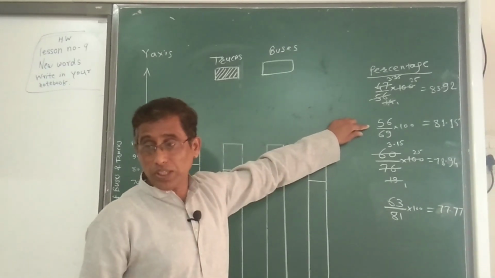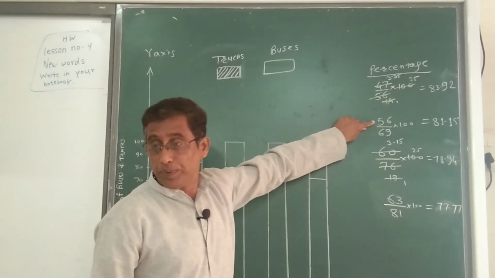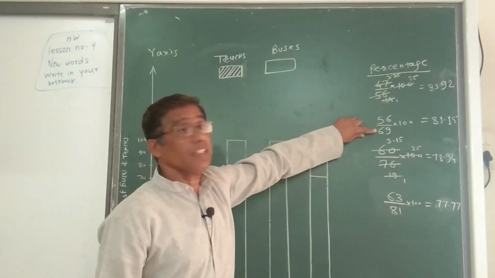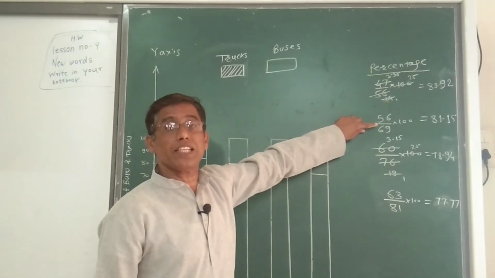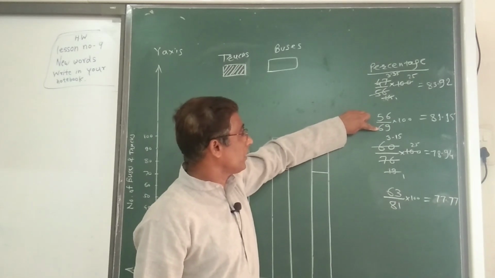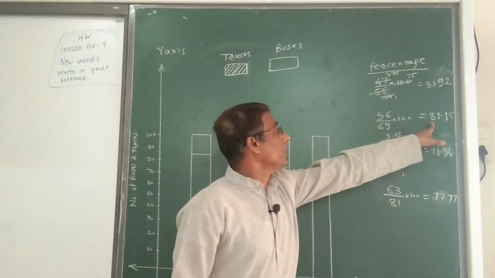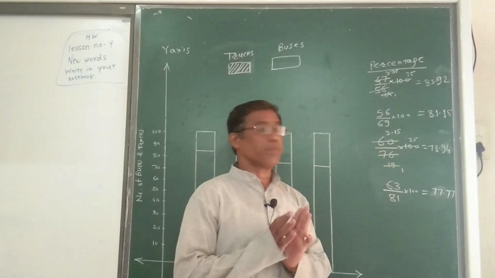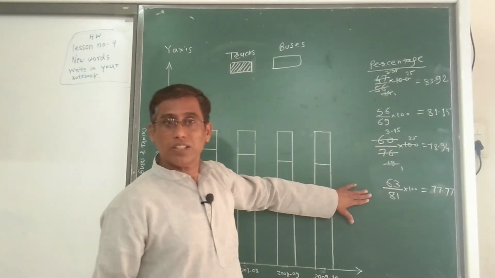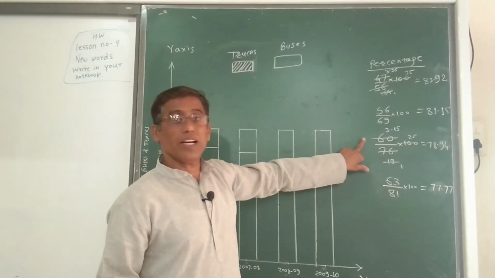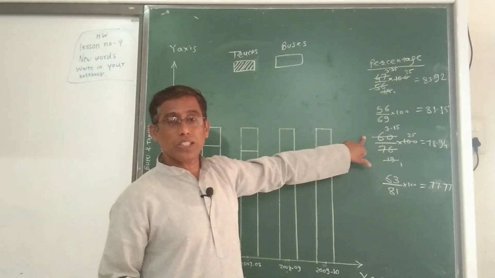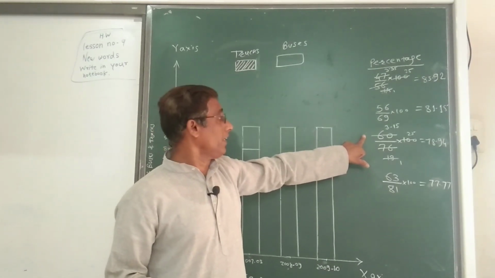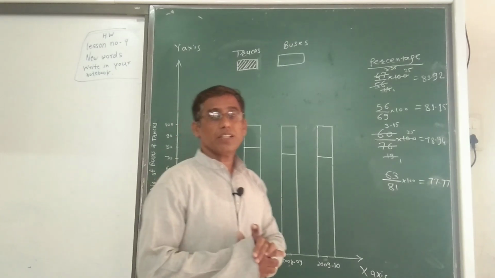Again in 2007-8, there will be 56 trucks and 13 buses. So 56 upon 69 into 100 means 81.15%. So nearly equal to 81%. And like this, we calculate the remaining, 2008-9 and so on. Okay.